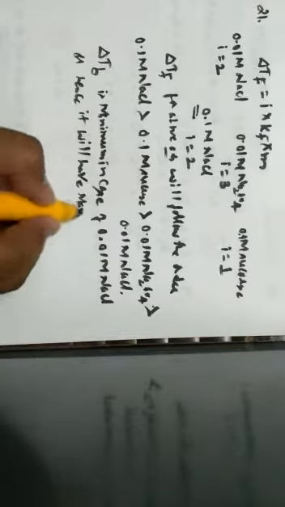Hence it will have the maximum freezing point, because the value of ΔTf for 0.01 molar NaCl is less, hence its freezing point will be maximum. Hence the correct option for the given question is option A, which is 0.01 molar NaCl.